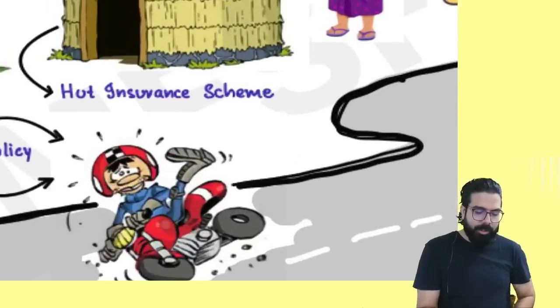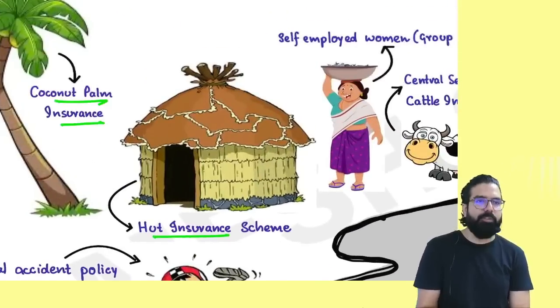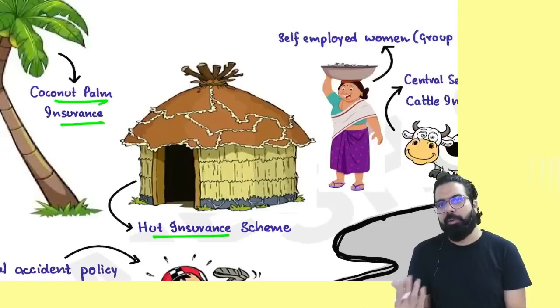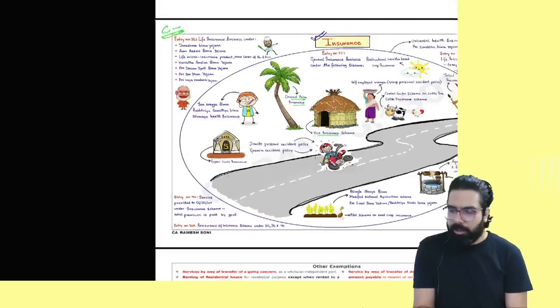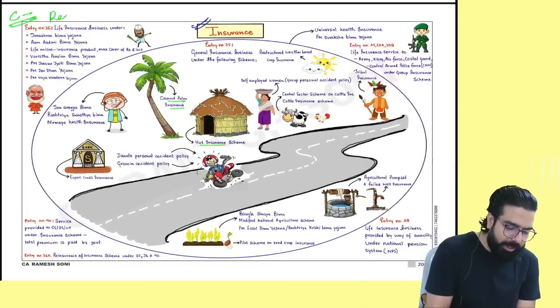Why, sir? Sir, you take health insurance, no GST. Sir, you take coconut and palm insurance, whatever premium, no GST. So for me, there is nothing to say in this chart. You can just read all the insurance names and go. You read this chart once and go, that is more than enough.